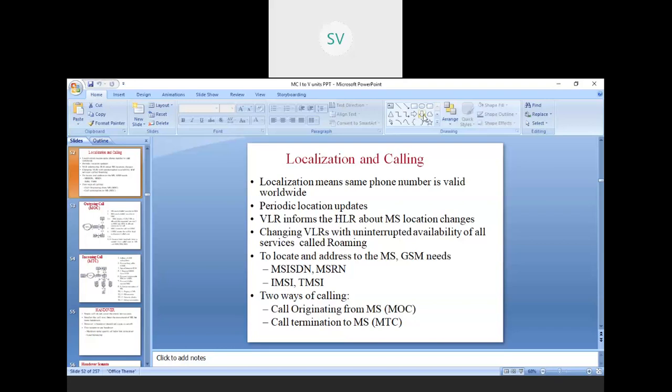Generally, there are two ways of calling. One is a call originating from a mobile station, and the other is how the call terminates. These two terminologies are generally called MOC and MTC: mobile origination of call and mobile termination of call.